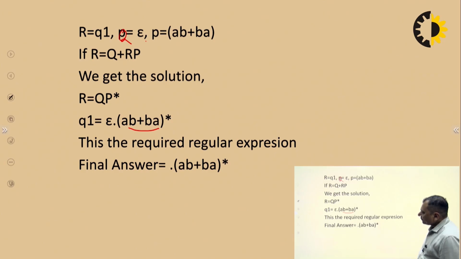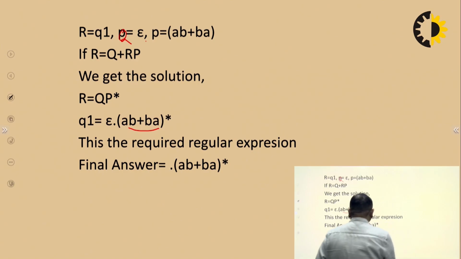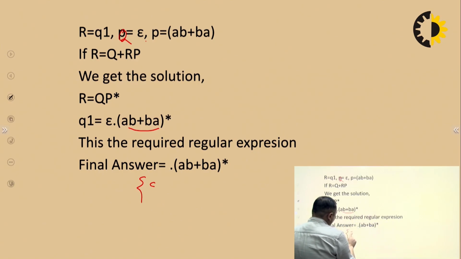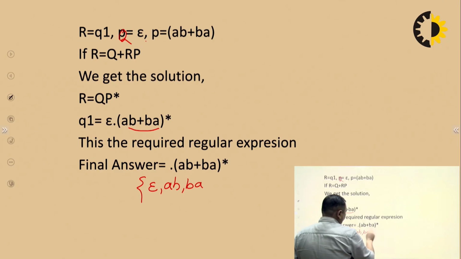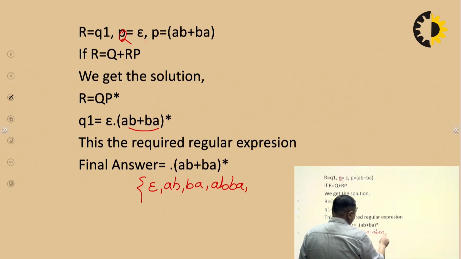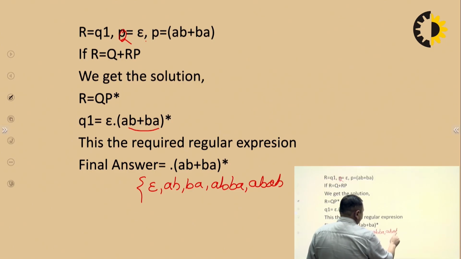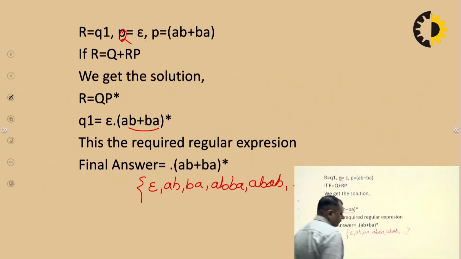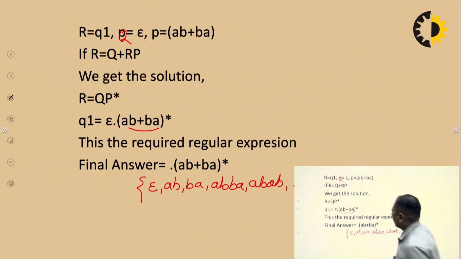Okay, now what does this mean? It can contain null. By this regular expression we can find the strings. So we can have null over there, we can have single AB or BA or a combination of AB plus BA. So AB, BA, or AB two times, we can take AB and so on. This type of strings it will accept.